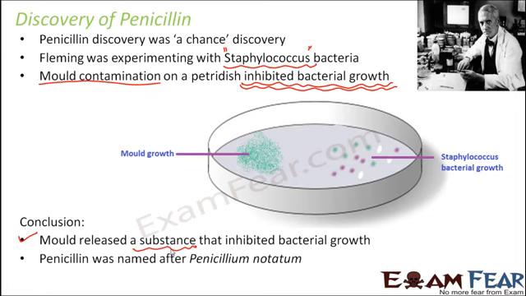He named that substance penicillin after the name of the mold, that is Penicillium notatum. This mold which was growing here was Penicillium notatum. From that name he named the first antibiotic as penicillin. So this substance was nothing but the antibiotic, and this particular antibiotic was named penicillin. Later, over a period of time, many different antibiotics were formed from different other microbes. But this was the first antibiotic. So this is how penicillin was discovered.